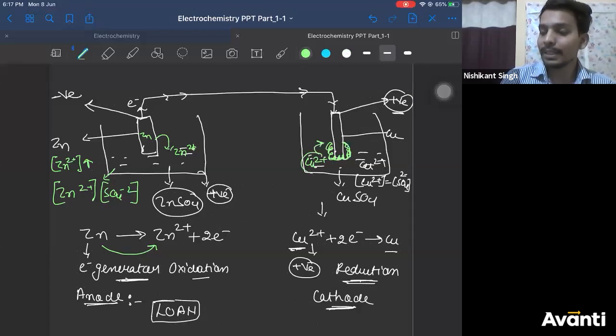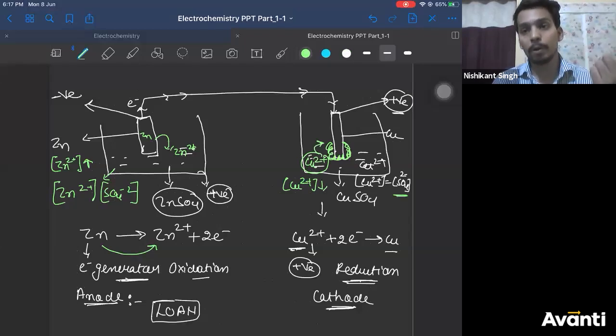But since copper 2 plus is getting converted to copper, the amount of copper 2 plus will decrease. So now the sulfate ion concentration will be more than copper 2 plus ion. So the solution will acquire what charge? Negative charge. So one side of the solution will become positive, and the next side of the solution will become negative. Right? Now let us see what will happen because of that.